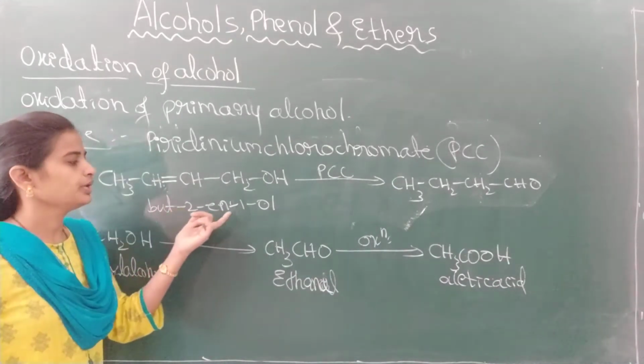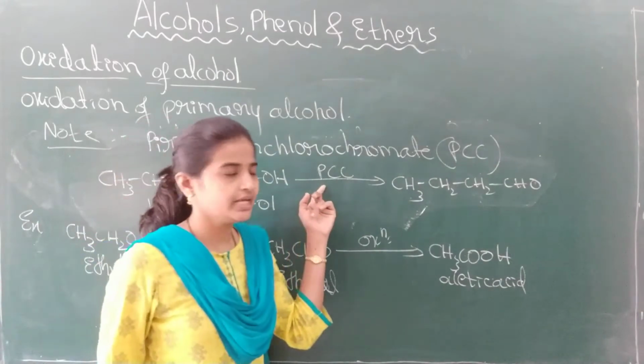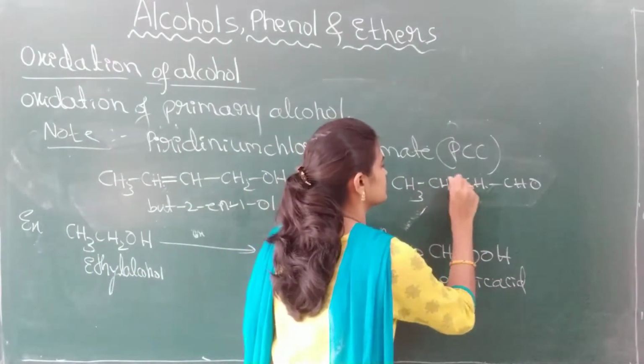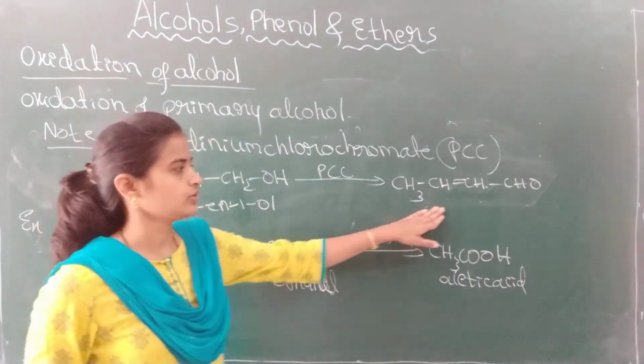When but-2-en-1-ol is treated with pyridinium chlorochromate, the double bond remains as it is. There is no effect on the double bond.